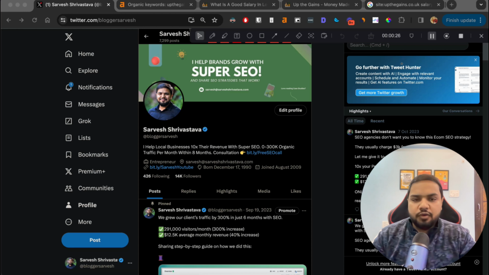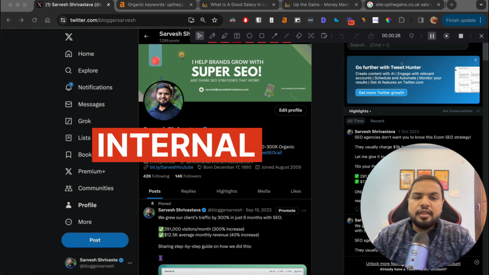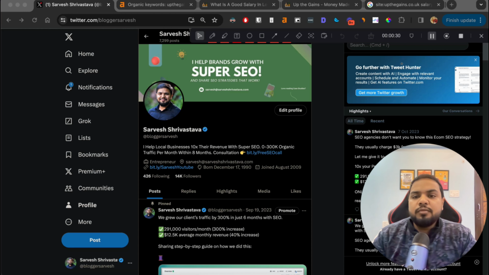The strategy that we are going to talk about today is called internal linking. Internal links are the links from your own post to another post on your own site. Basically, what we do is interlink those pages in order for the link juice to flow, and the whole site gets benefited from the backlinks that are coming to the site.